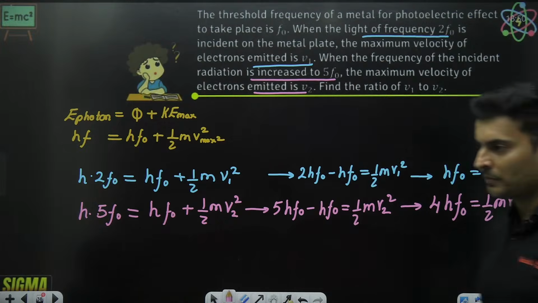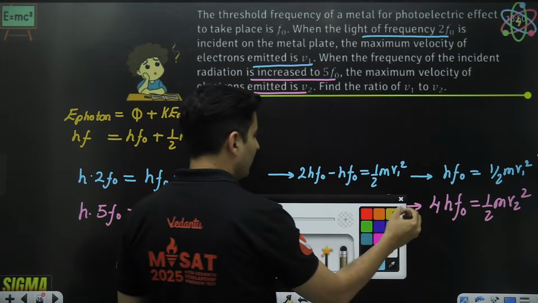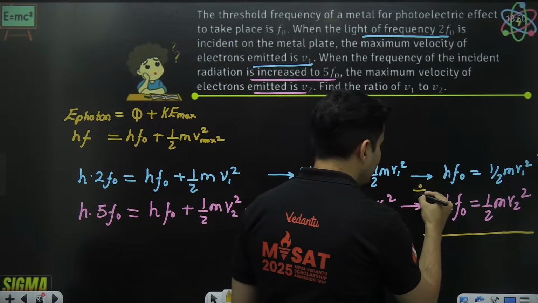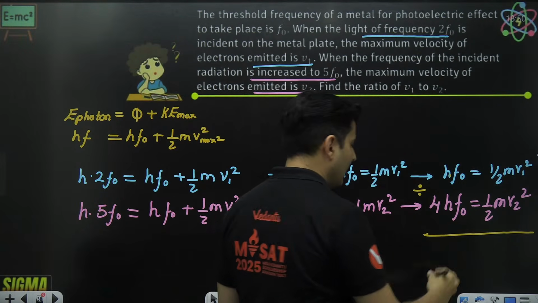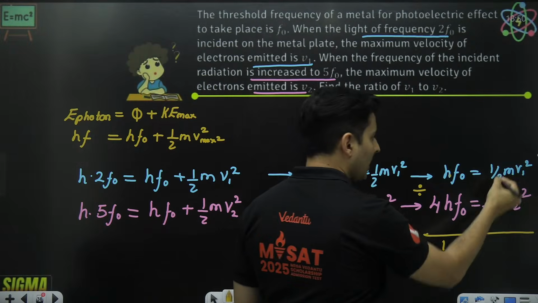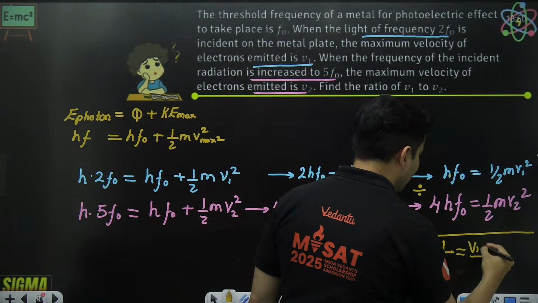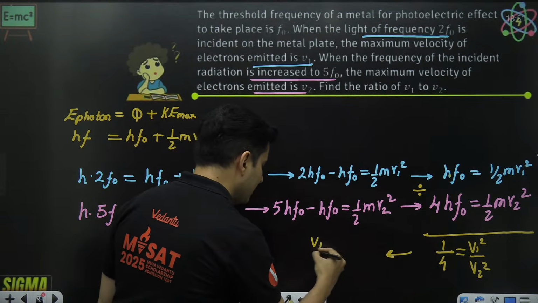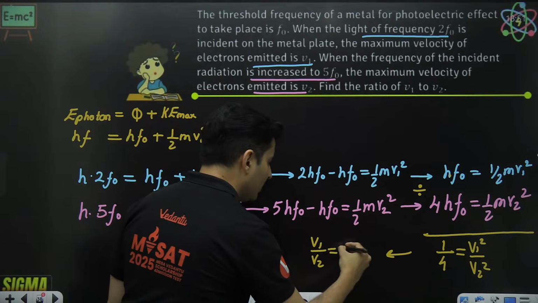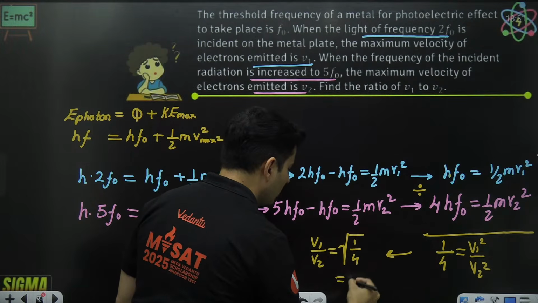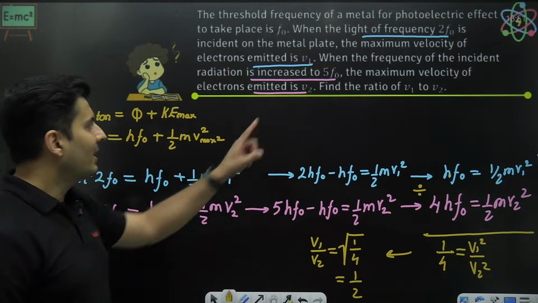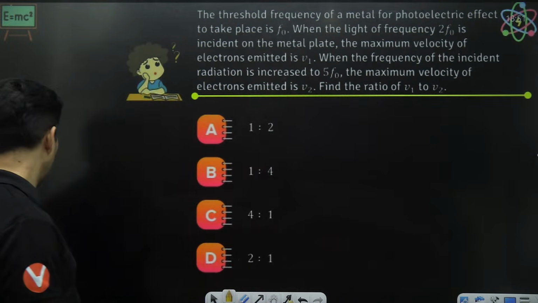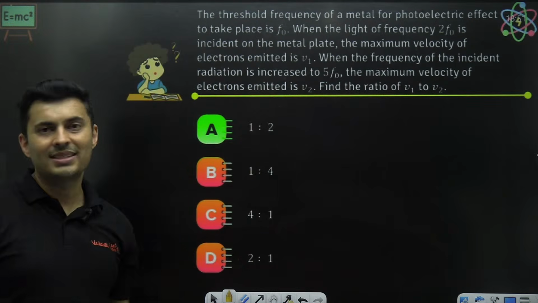Now what to do? Observe this carefully. If I divide this with this, hf naught cancels. I'll be left with 1 by 4. Half m cancels. I'll be left with v1 square by v2 square. What is this telling me? If I just take v1 by v2, I will have to take root of 1 by 4. Root of 1 by 4 means 1 by 2. They have asked exactly that ratio. What is v1 by v2? So it will be in the ratio of 1 is to 2. That's it. That is the answer. 1 is to 2 is the answer.